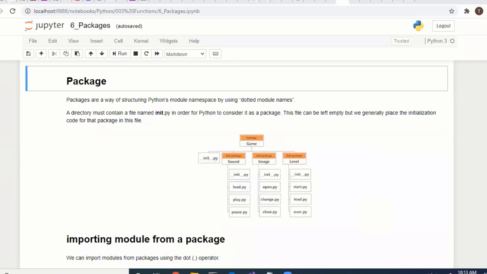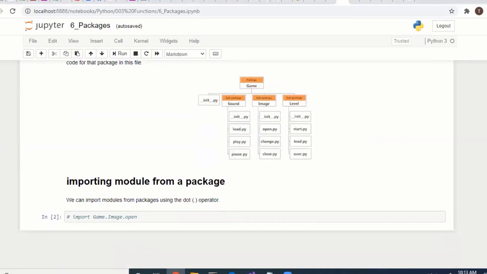You can import at the package level also. We can import a module from a package. Here we have game as a package, and we can import a particular module, such as game.image.open.